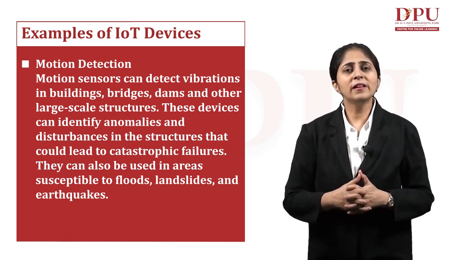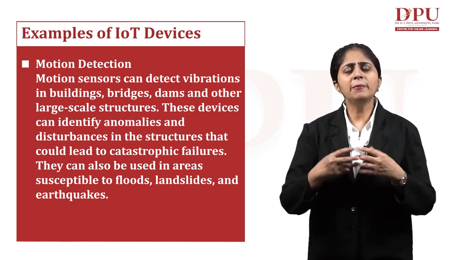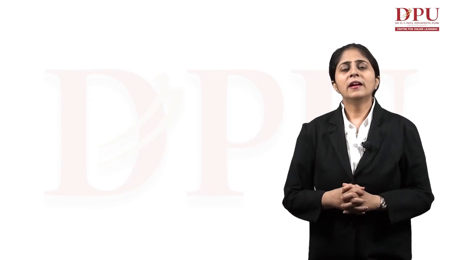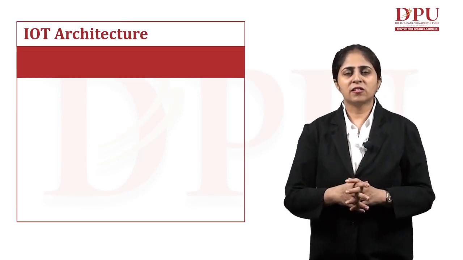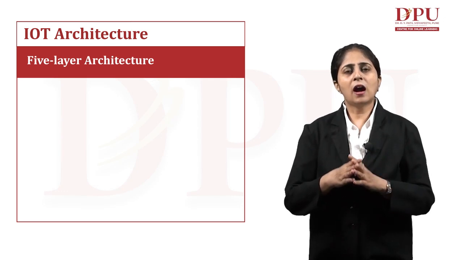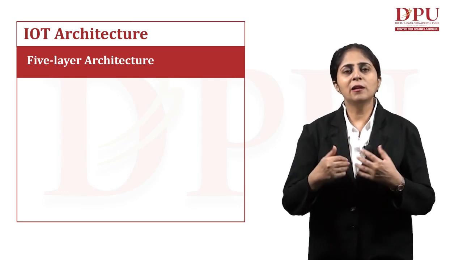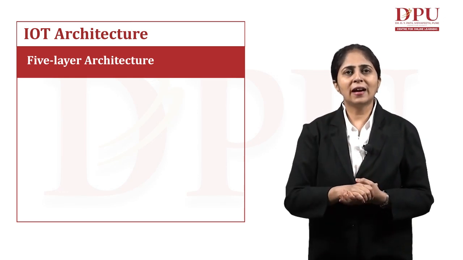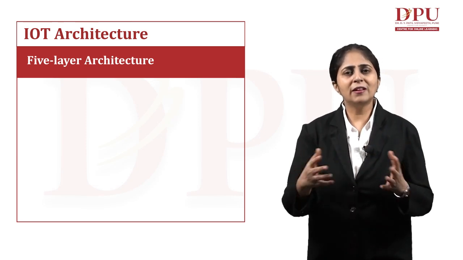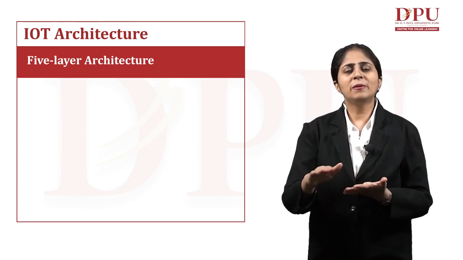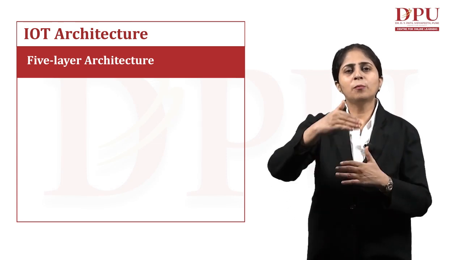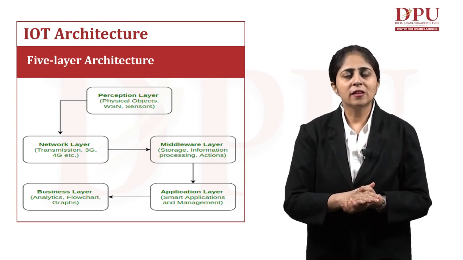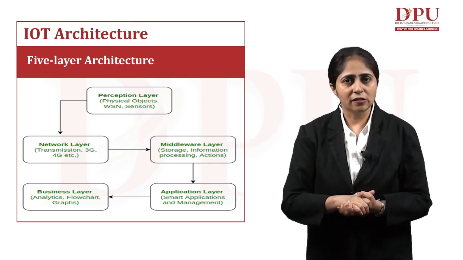So these are a few examples of IoT-enabled devices which help us in our real daily life activities. Now, talking about the IoT architectures. Since we have seen how these IoT devices are helping us and making our lives easier, we should understand the architecture behind them. These IoT-enabled devices work in a proper architecture. We have divided them into different layers, and each layer is assigned a proper task.